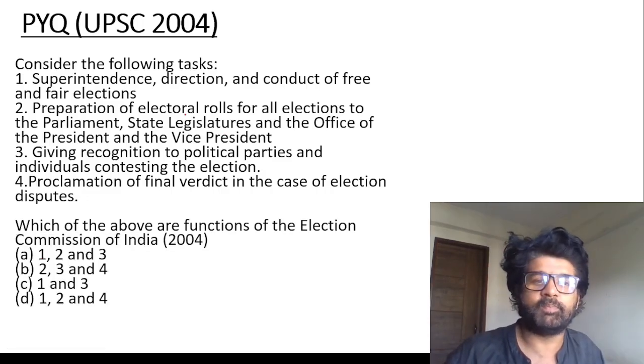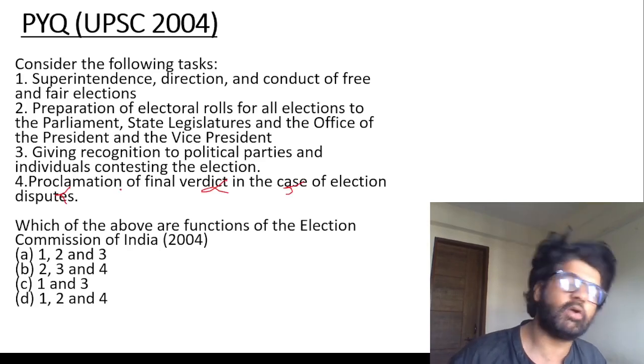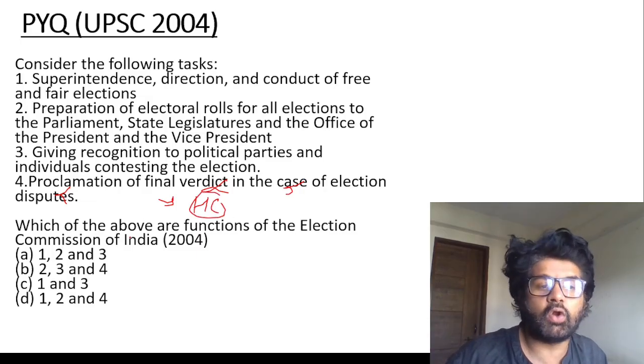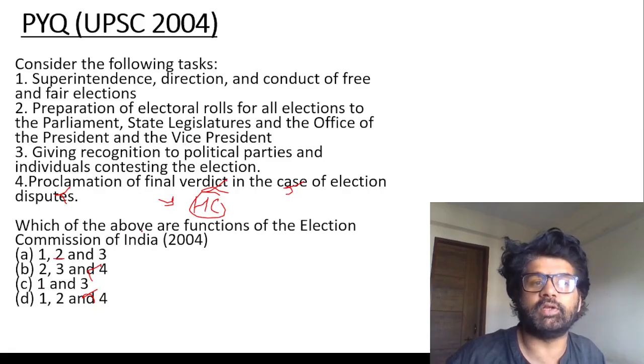That is Arya movie. So proclamation of final verdict in the case of election dispute, that is not the work of ECI, guys. That is the work of High Court mainly, and then maybe Supreme Court. So not ECI. Fourth, you eliminated. Now you have to check second one. We don't need to check first and third. Option elimination. Read all statements.